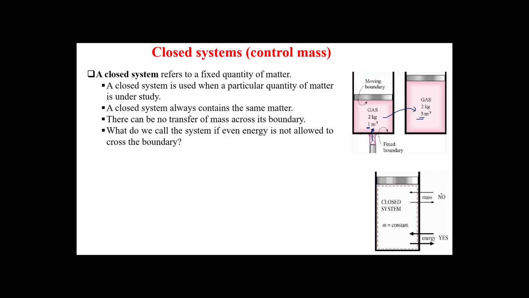So in general, in the closed system or control mass system, we have no mass crossing the boundary. Here we have a control surface, as you can see, the dashed line. So mass remains constant, m constant. Control mass, m remains constant.